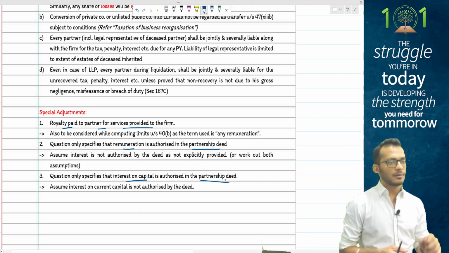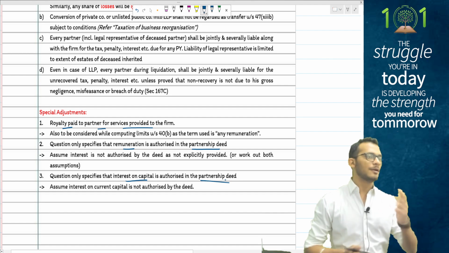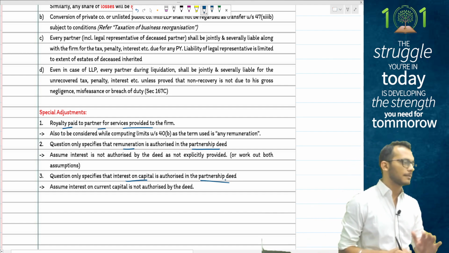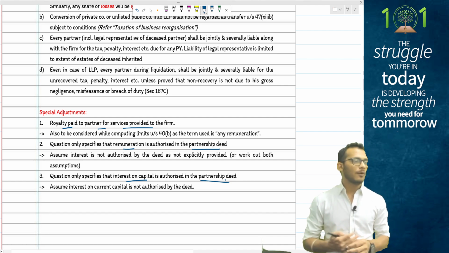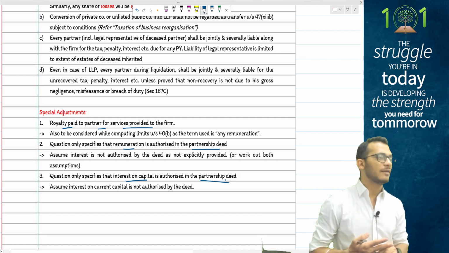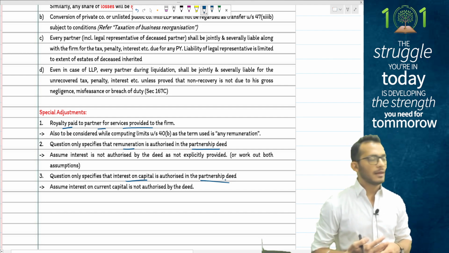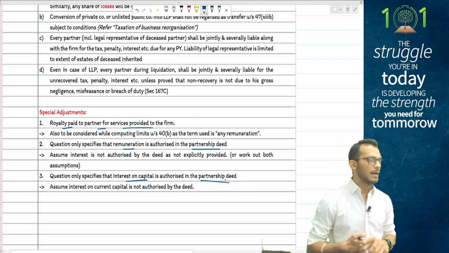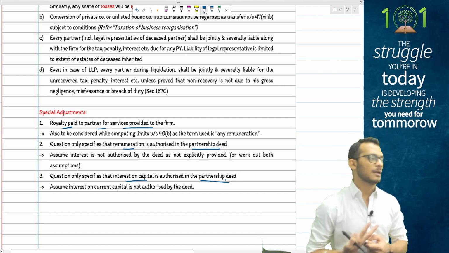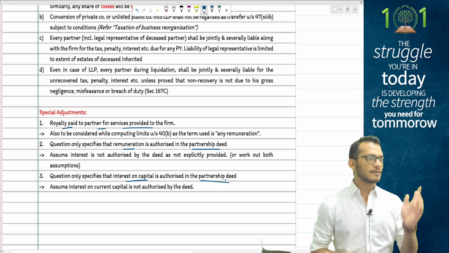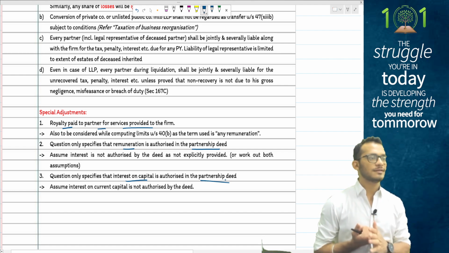This is one adjustment which has come multiple times, so please pay attention to that. When you have a dissolution taking place, inventory will always get valued at NRV, even if NRV is higher. Clear? This is your assessment in firms and LLPs. Any doubts on this?